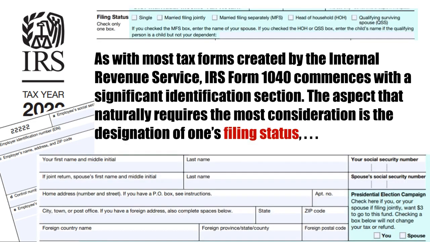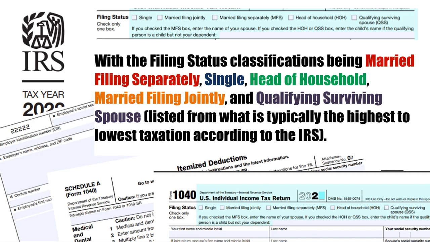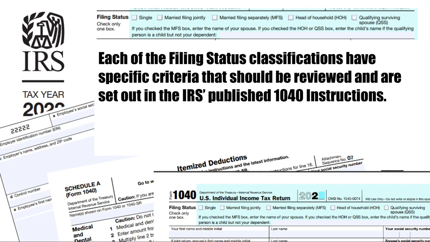As with most tax forms created by the Internal Revenue Service, IRS Form 1040 commences with a significant identification section. The aspect that naturally requires the most consideration is the designation of one's filing status, with the classifications being married filing separately, single, head of household, married filing jointly, and qualifying surviving spouse, listed from what is typically the highest to lowest taxation according to the IRS. Each of the classifications have specific criteria that should be reviewed and are set out in the IRS published 1040 instructions.